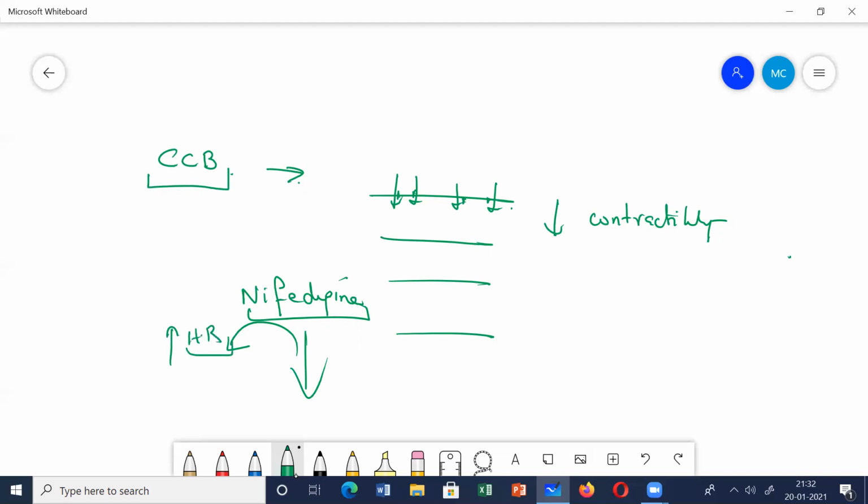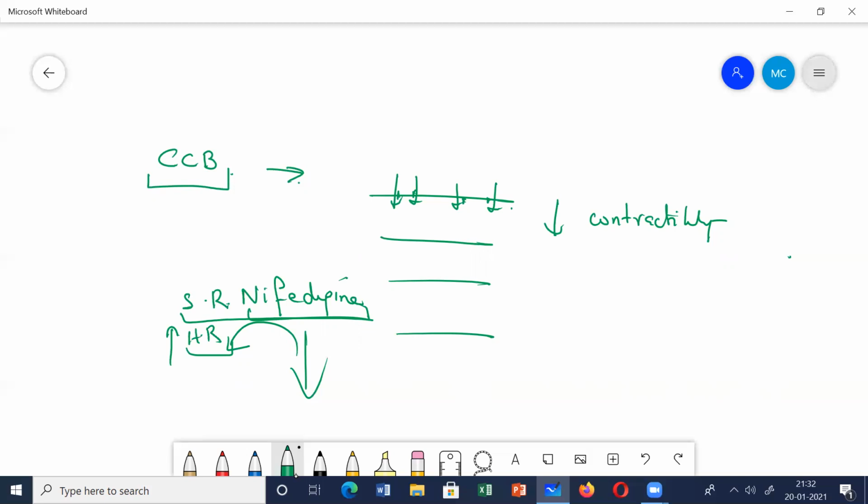Within a few minutes the blood vessels dilate, the pressure drops, and there is sympathetic activity. Often myocardial infarction and angina also get precipitated. So if you are using nifedipine, always use the sustained release form. Slowly these vessels will dilate, whatever happens will happen gradually, so there will not be this sudden reflex sympathetic release.